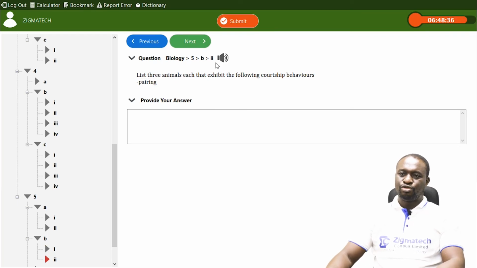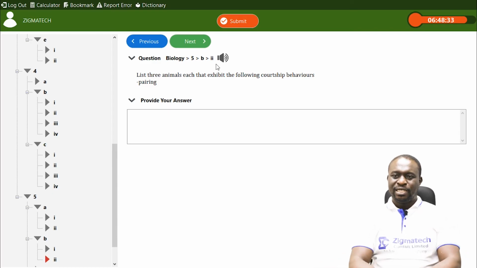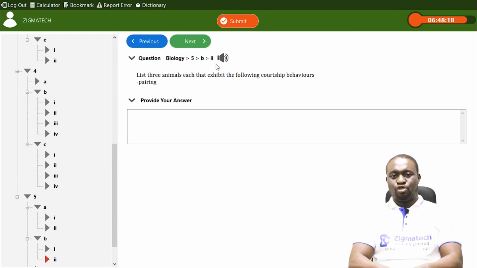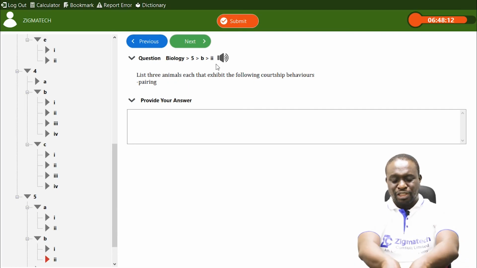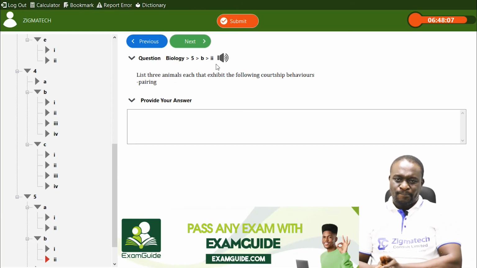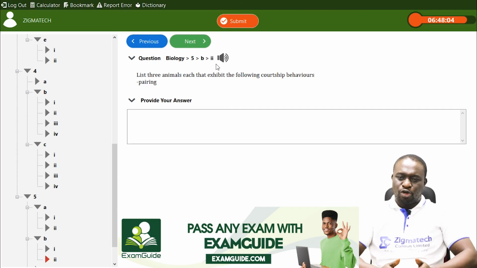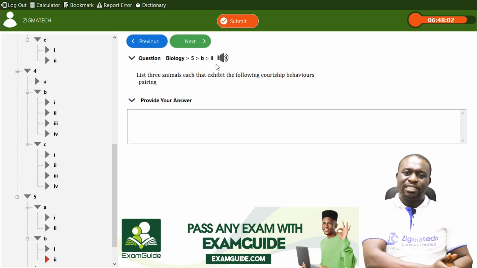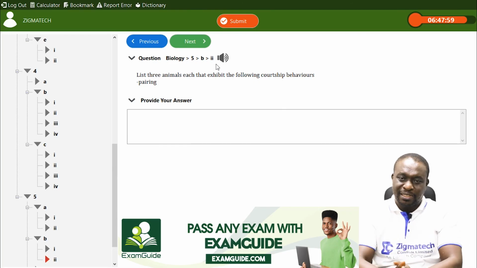We have 5b2. They said list 3 animals each that exhibit the following courtship behavior: pairing. Now, pairing is another type of courtship behavior. What is pairing? Pairing is a type of courtship behavior in which organisms leave their group and form a mating pair. They separate themselves from a particular group in order to form a mating pair.